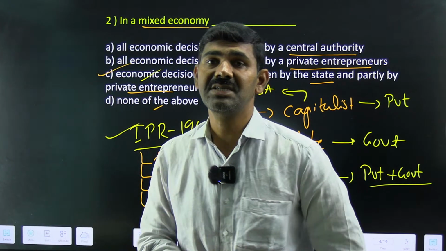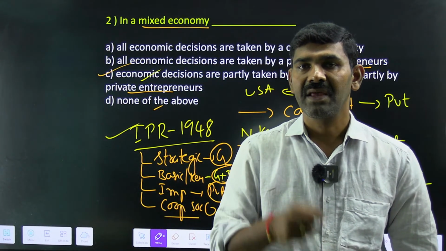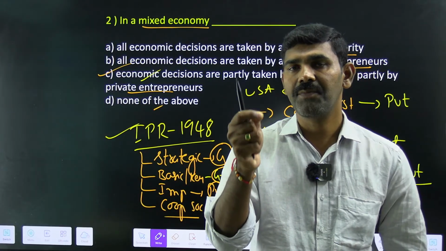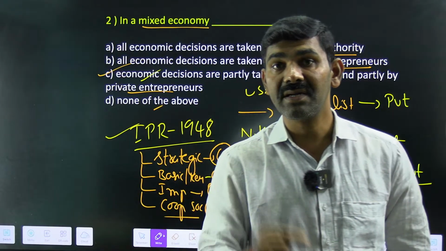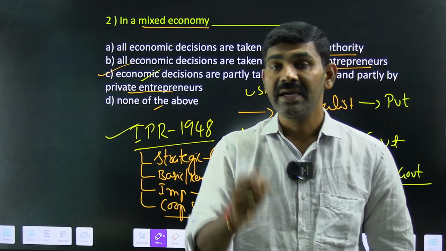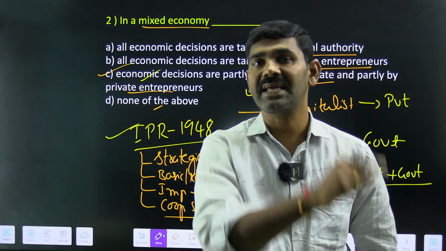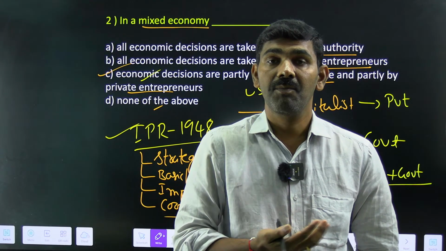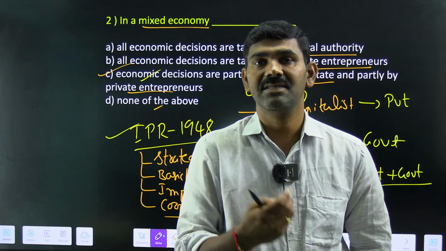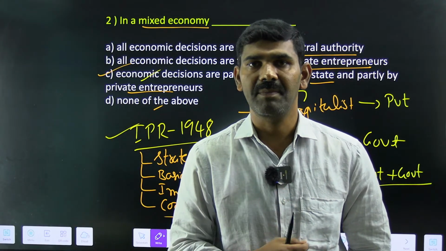Suresh made a very, very important statement saying that the 1948 Industrial Policy Resolution is called the Economic Constitution of India. It's called what? Economic Constitution of India. It is also called the Bible of State Capitalism, because more importance is given to the public sector. More importance is given to the public sector in that, right?